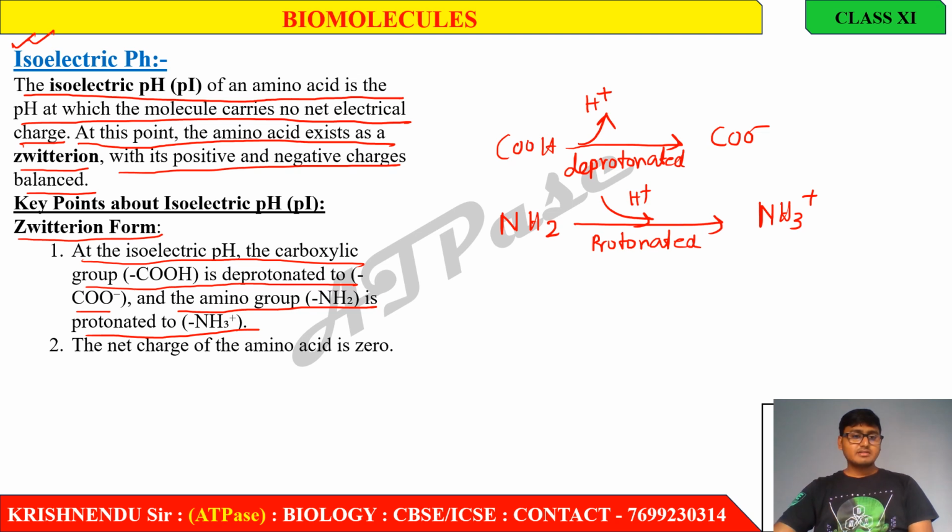Okay, the net charge of the amino acid is 0. This is known as isoelectric pH. Clear?